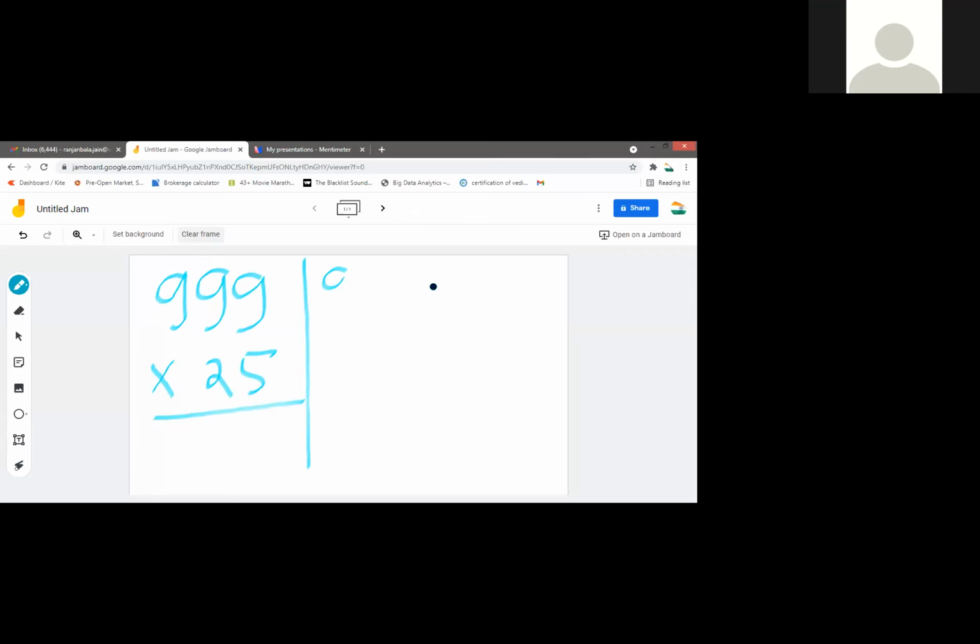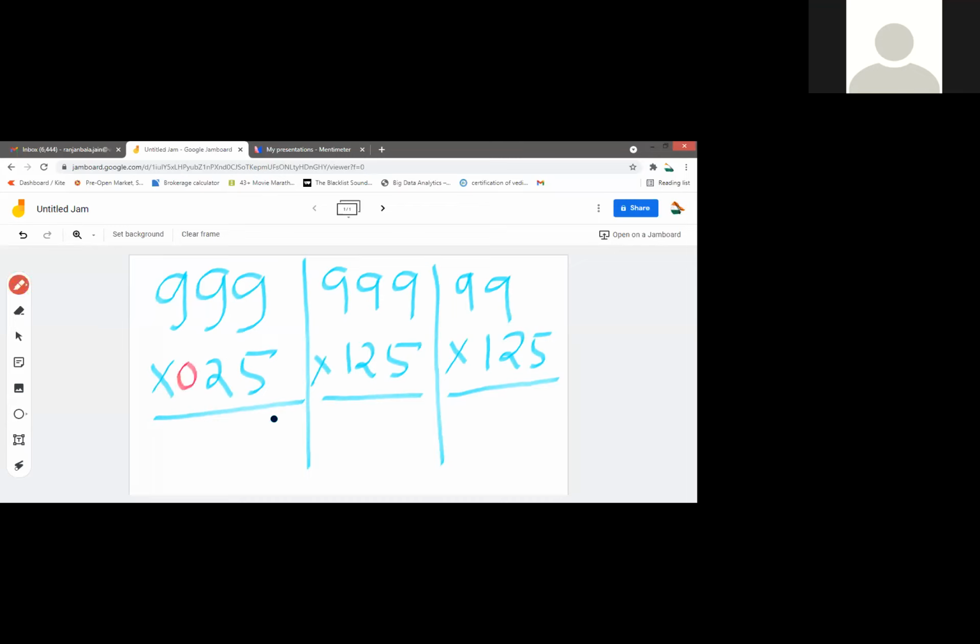I'm putting all 3 types of examples. And the third case, 99 multiplied by 125. Now understand. In the first case, the 99 series has more digits and the other number has fewer digits, so you put a 0 and solve by whatever method I have explained.